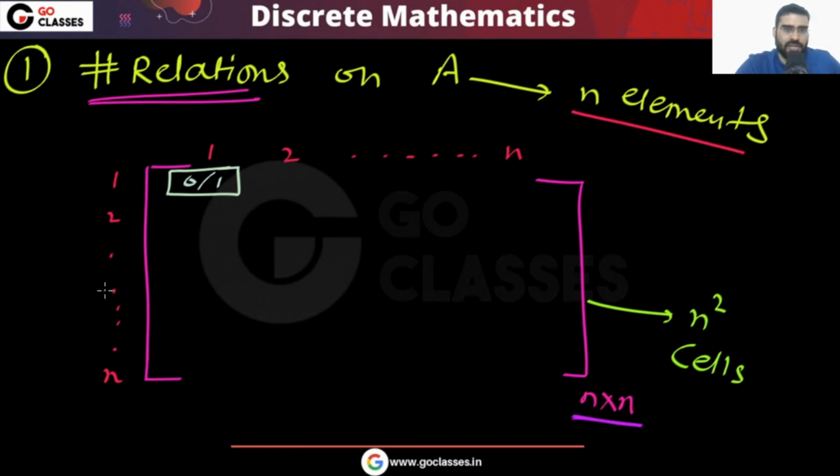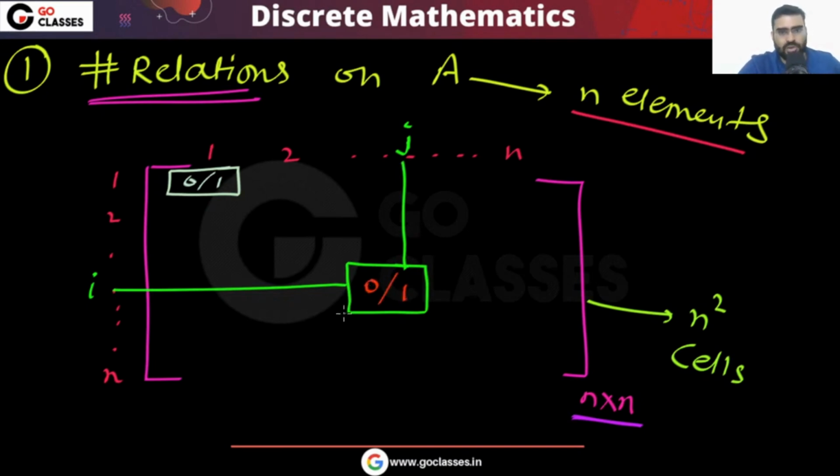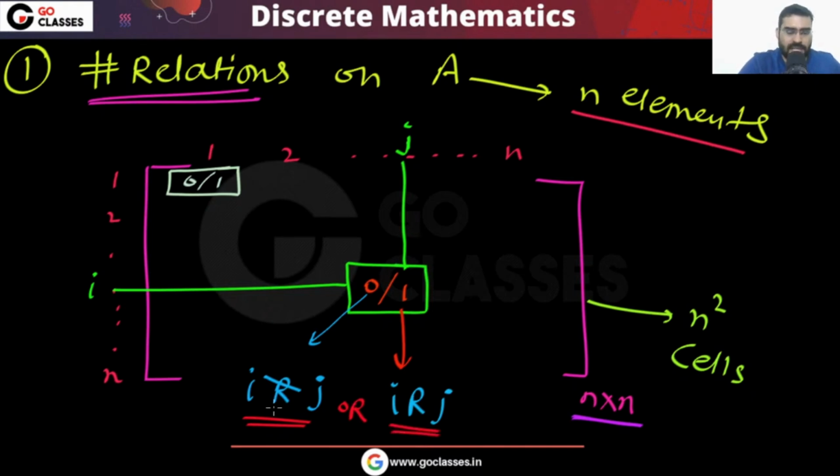Whatever cell (i, j) you take, it has two choices: either it is 0, meaning i is not related to j, or it is 1, meaning i is related to j. One of them can happen.